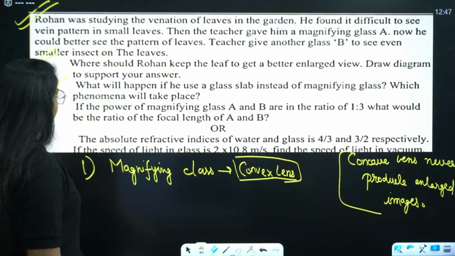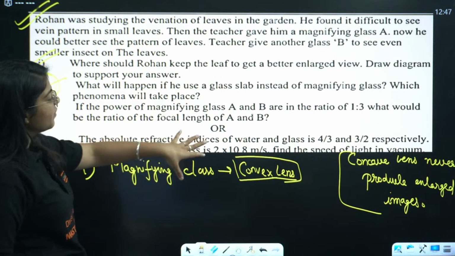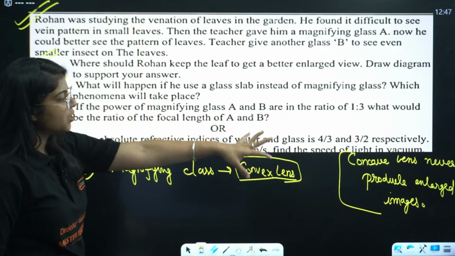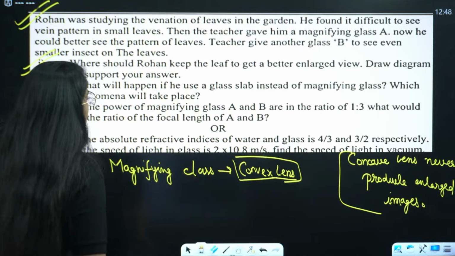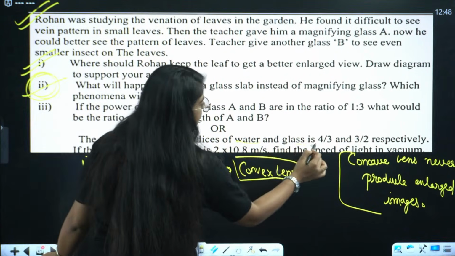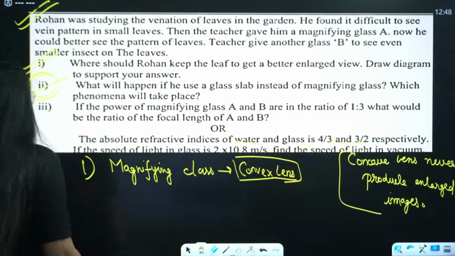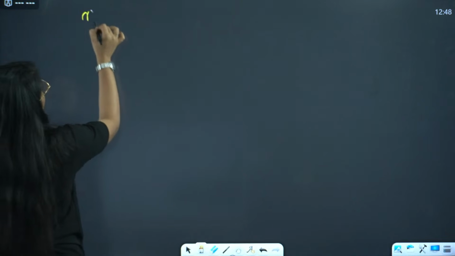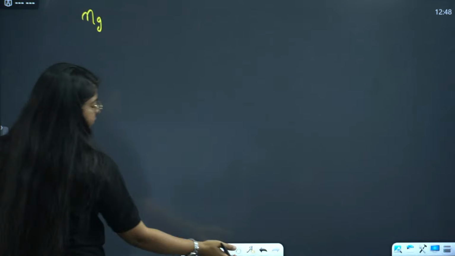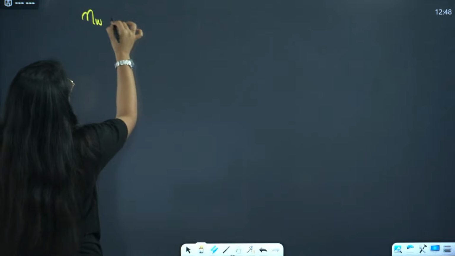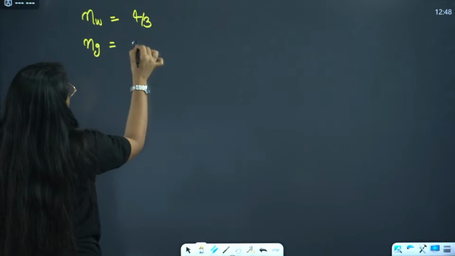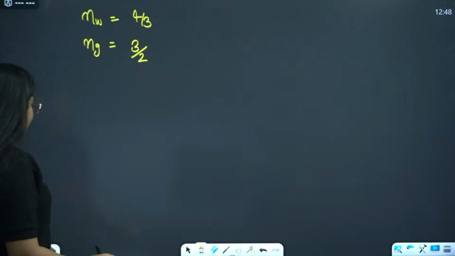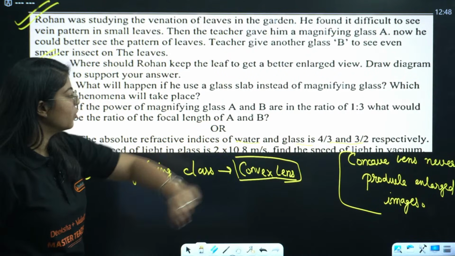Last we have of this part, the absolute refractive indices of water and glass are 4 by 3 and 3 by 2. Okay, Shivani, great. So water and glass have refractive index 4 by 3 and 3 by 2, respectively.